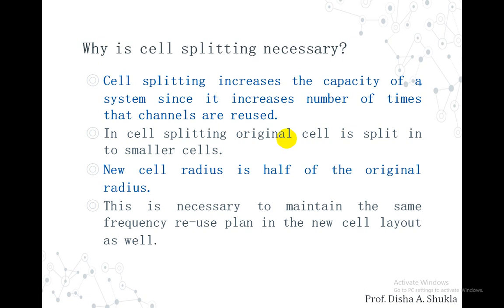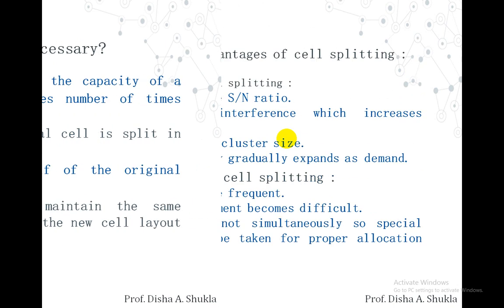In cell splitting, the original cell is split into smaller cells and the new cell radius is half of the original radius. This is necessary to maintain the frequency reuse plan in the new cell layout as well. So this is the reason why cell splitting is necessary.